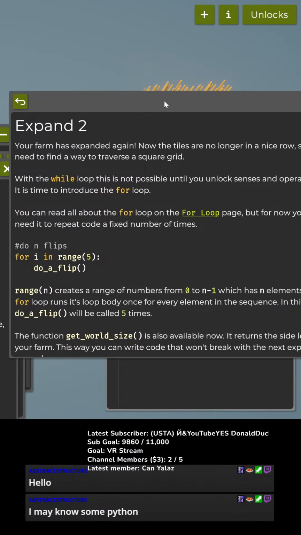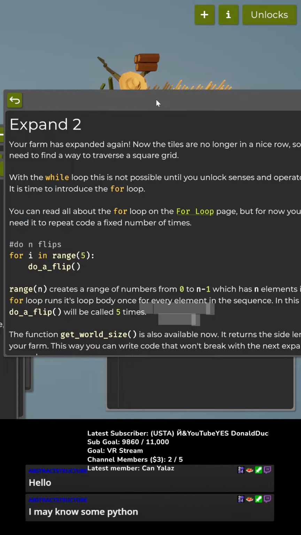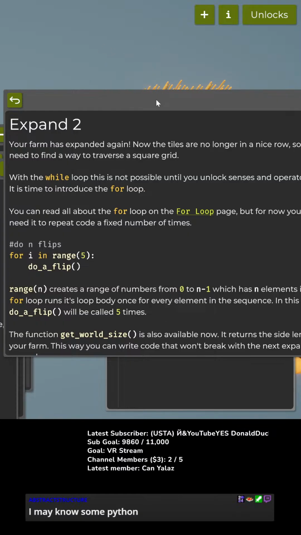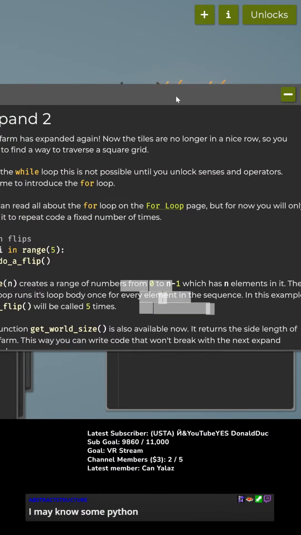Okay, let's read about this. Expand 2. Your farm has expanded again. Now the tiles are no longer in a nice row, so I need to find a way to traverse a square grid. Well, with the while loop, this is not possible until you unlock senses and operators.